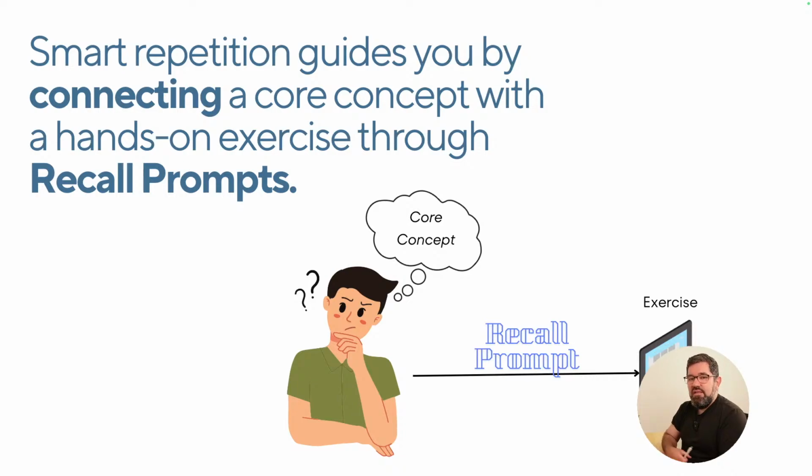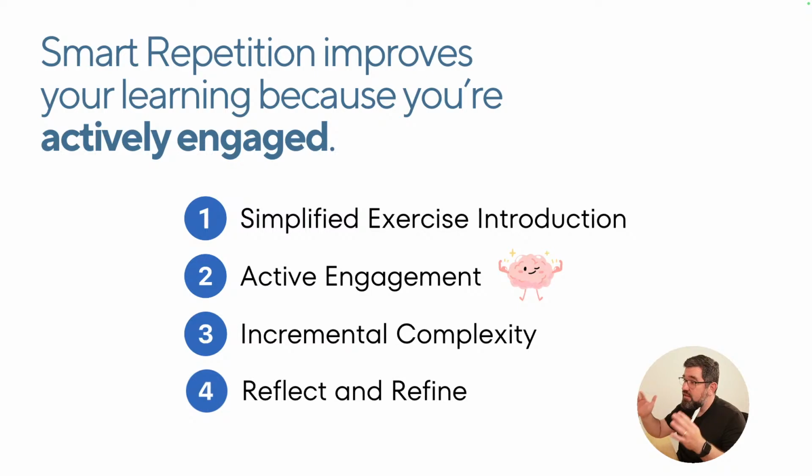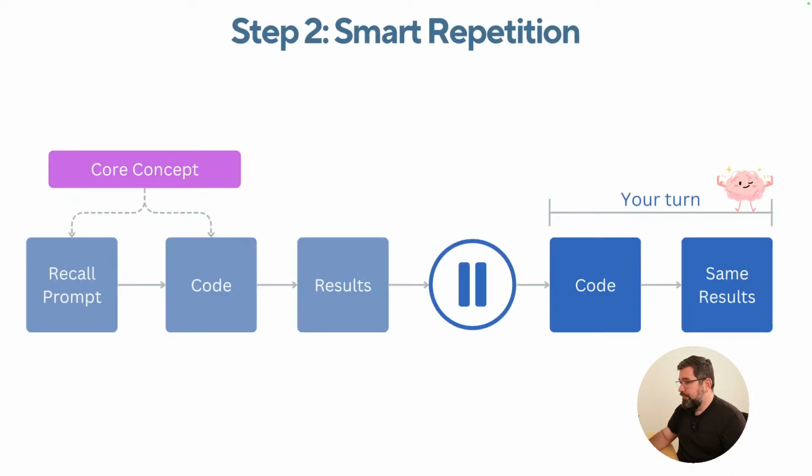Display your name on the screen. Did I talk about any programming language command here? Did I talk about a programming language? No. I'm talking about something that I like to do with my programming language. So that's where you start learning. So we take input and output, display your name on the screen, and then we actually show you how to do that. And that's why smart repetition makes you actively engage, because we move that whole process to the very beginning of this loop. So this is the process for smart repetition.